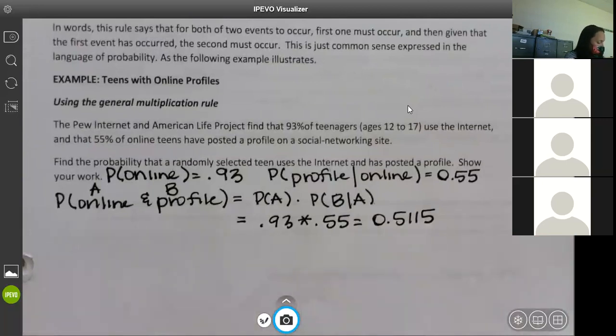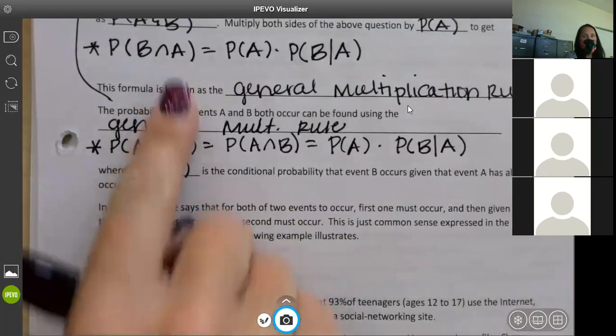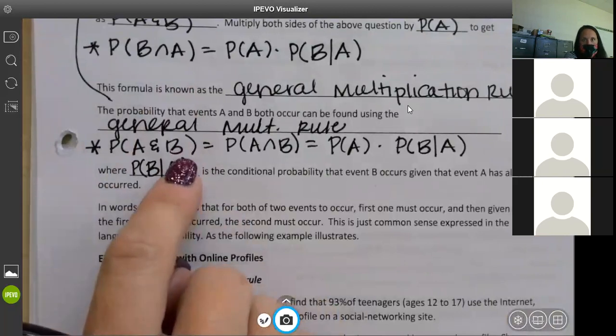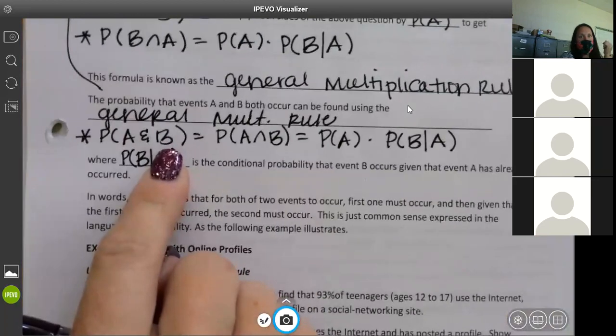Ms. Jones, why didn't you do the fraction? I'm so confused about where this formula is coming from. Okay, all of this up here showed where it came from, so we don't need any of that. What you need is this formula right here, which is the same thing as this formula right here. So all you need to memorize is the formula. It's not necessarily got to go with how you get there. I thought the probability of an event given another event is a fraction?